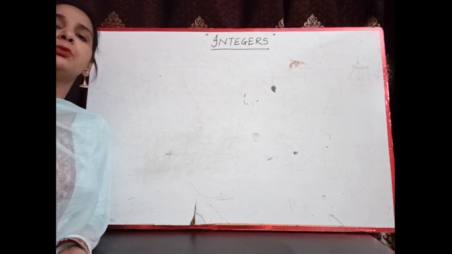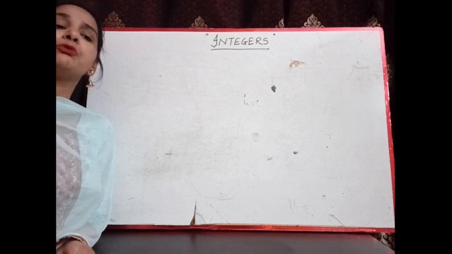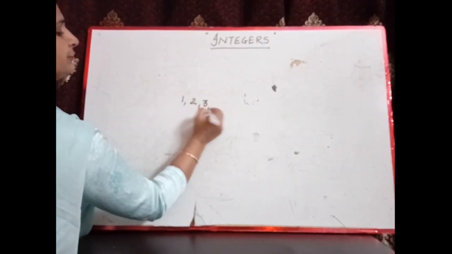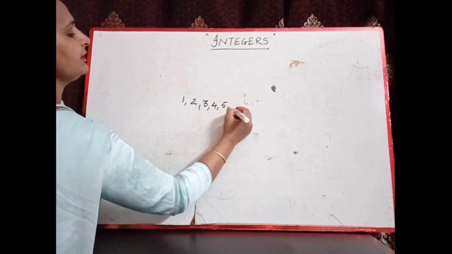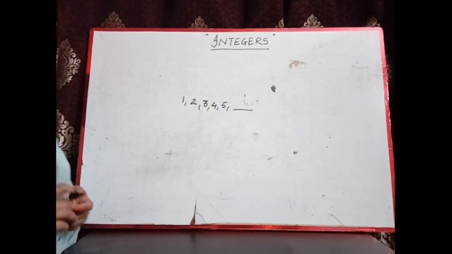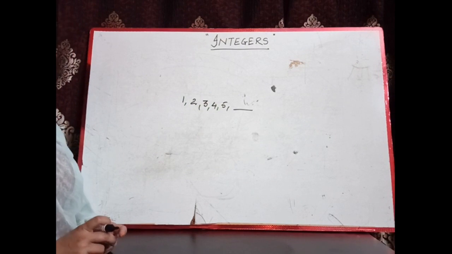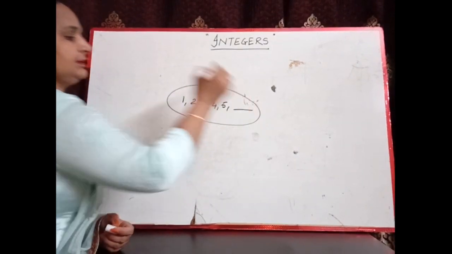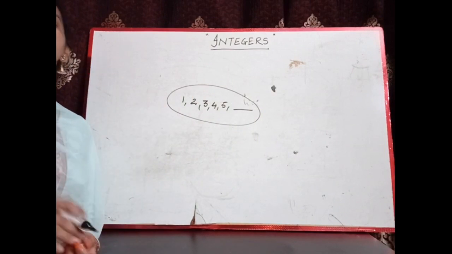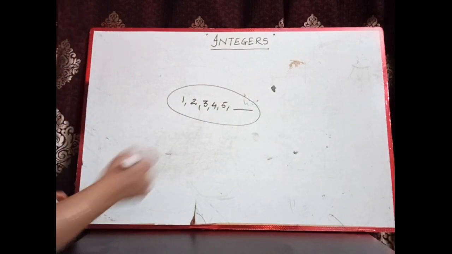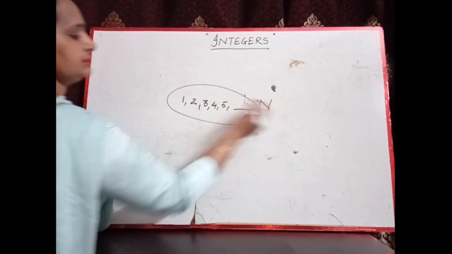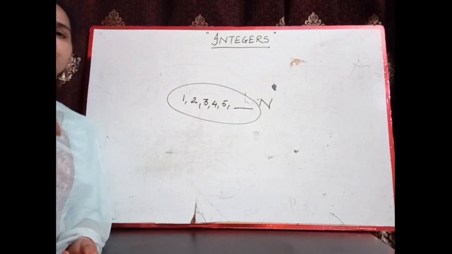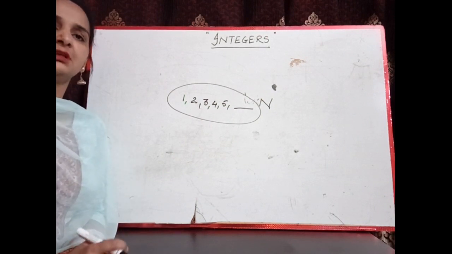When we were very small, we were taught counting, and the counting was 1, 2, 3, 4, 5, and so on. These were the countings. That means these were used for the countings. That's why counting happens naturally, and that's why these are called natural numbers. The numbers which start from 1, 2, 3, 4, 5 up to infinity are called natural numbers.